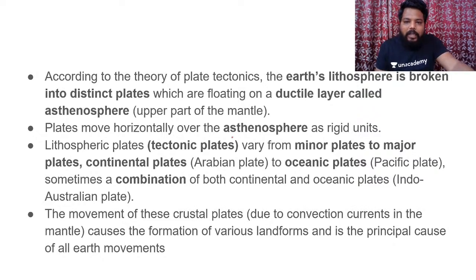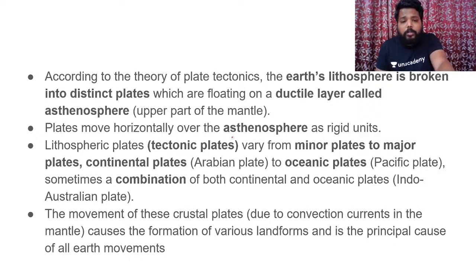As I've already said, a plate is the upper portion of the lithosphere, which is broken like an eggshell, and each segmental structure is called a plate. These lithospheric plates float on the asthenosphere, and as the asthenosphere has continuous convectional current movement, the plates move in different manners. Plates move horizontally over the asthenosphere as rigid units, and on the basis of size, they are divided from minor to major plates. I'll show examples of it.